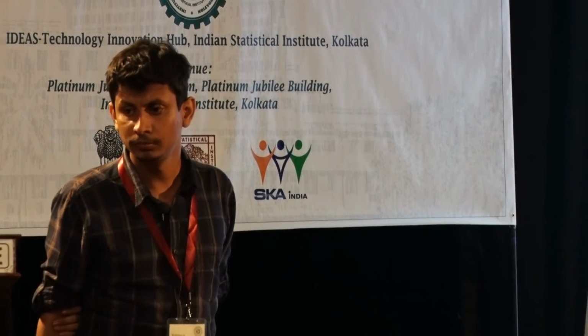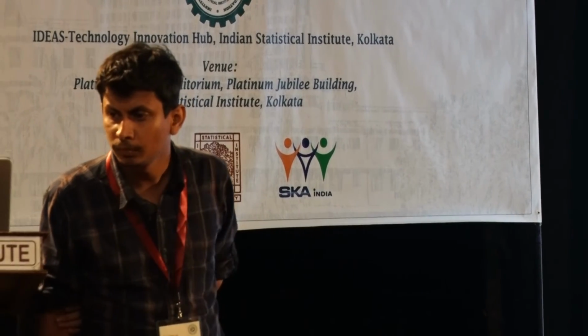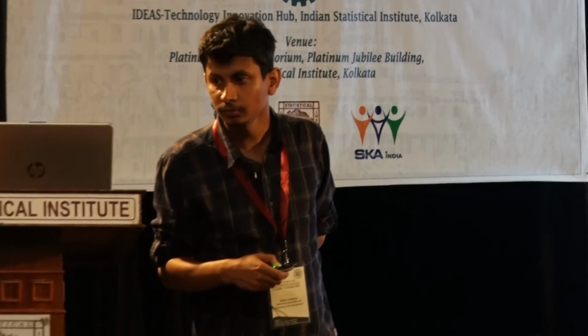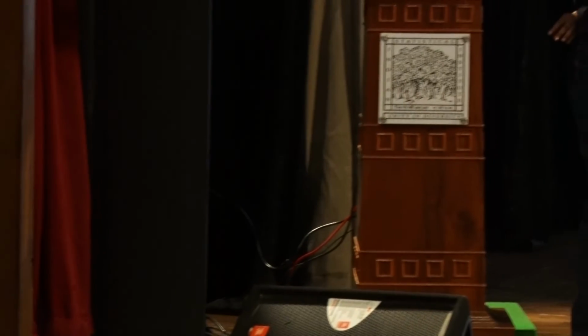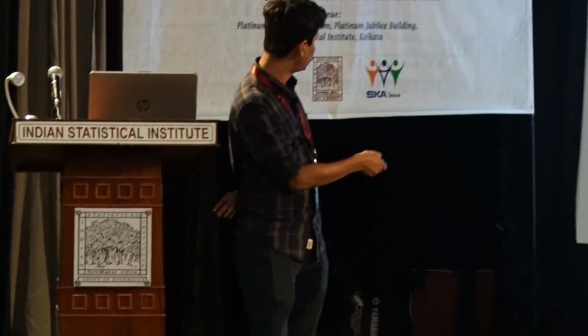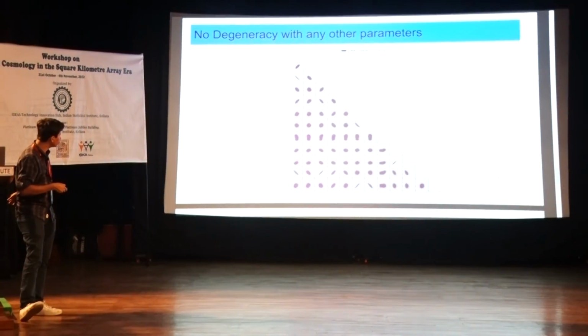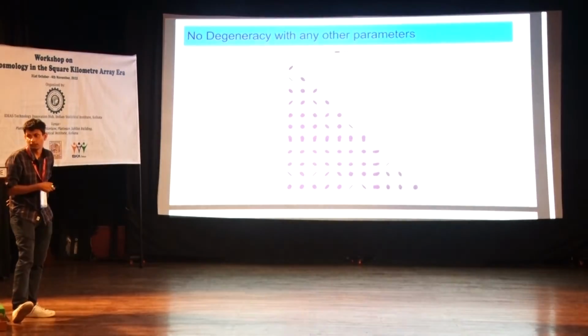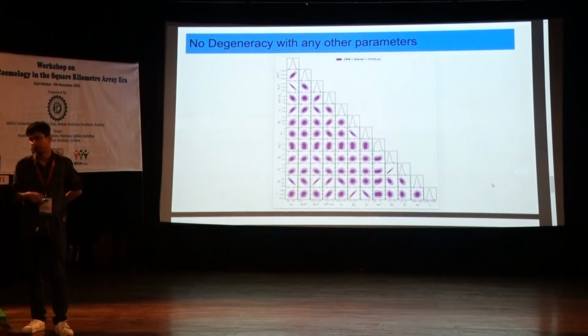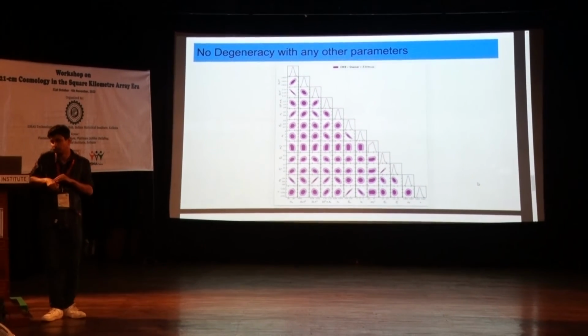So, Atri, about this astrophysical parameter stuff, shouldn't there be a strong degeneracy between the warm dark matter mass and the Lyman alpha and X-ray brightness of your sources? Okay, so for Lyman alpha and X-ray brightness, we have used these three parameters, and as it appears in our model, there is actually no strong degeneracy between these parameters and that of the MX inverse. That's what we have seen in our code.